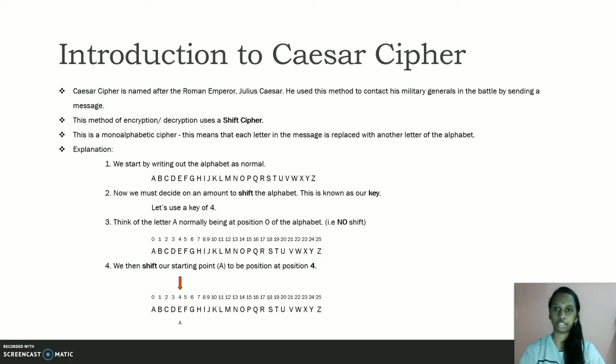I move on to the explanation. The first step is we start by writing out the alphabet as normal. Then we must decide on an amount to shift the alphabet. This is known as our key. So let's use a key of 4.